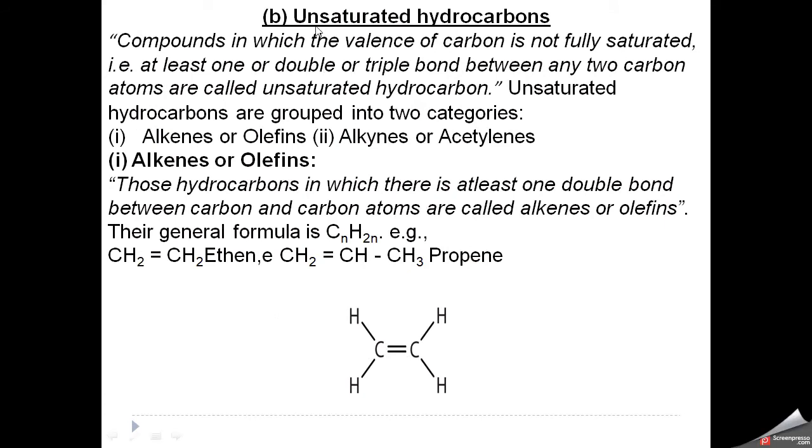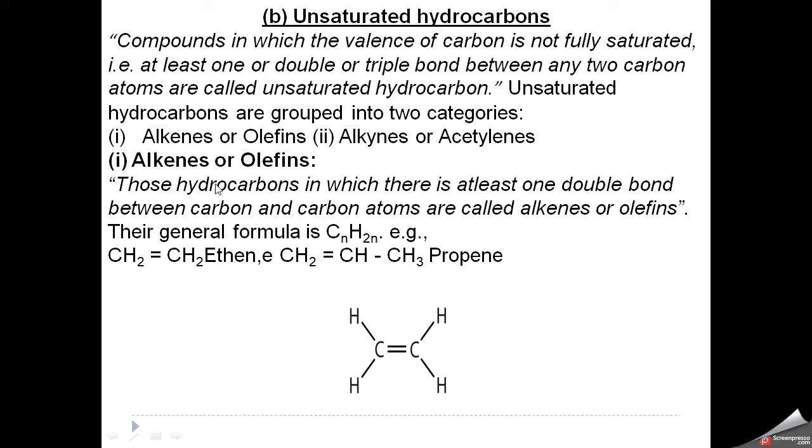Now unsaturated hydrocarbons are compounds in which the valence of carbon is not fully saturated, that is, at least one or more than one double bond or triple bond is present between any two carbon atoms. Unsaturated hydrocarbons are further divided into two categories. First, alkenes or olefins. What are alkenes?